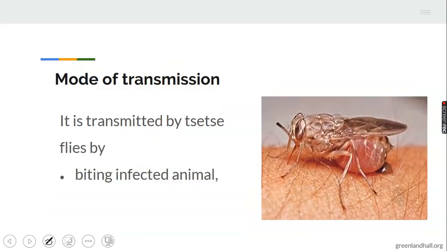Mode of transmission. 1. It is transmitted by fly. This is a very good picture of a fly. By biting infected animals. Transmitted by fly by biting infected animals.